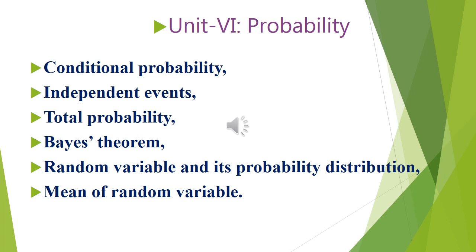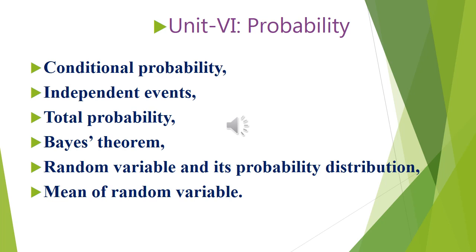Conditional probability, P of A given B. The probability of A is to be calculated given that the event B has already happened. You have a ready-made formula with you, right? What is the formula? P of A given B equals P of A intersection B divided by P of B. Now independent events. Suppose 2 events A and B are independent, then what does it mean? P of A intersection B will be equal to P(A) into P(B).